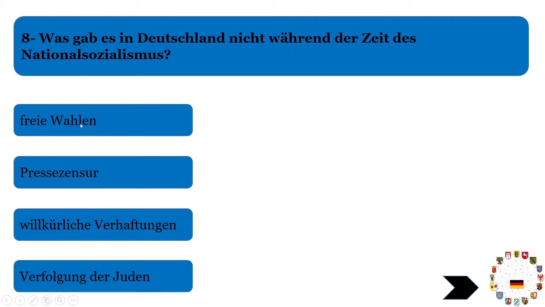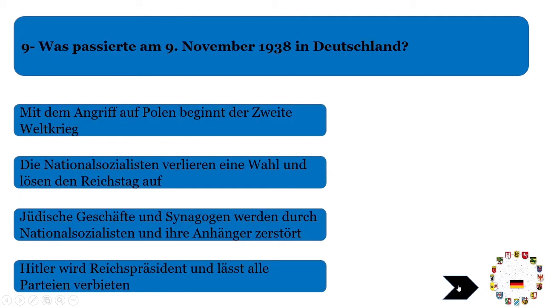Press censorship was there. What was not there? Freie Wahlen, that was not a democratic state. So free elections, or freedom to choose their own representatives, was not there. This answer is correct. Now we will move to the next question, which is: Was passierte am 9. November 1938 in Deutschland? What happened on 9th November 1938 in Germany? So you see, 1938 is the time, just remember, starting from 1933 till 1945. So what happened in 1938?